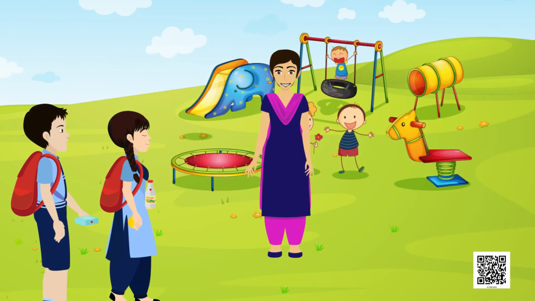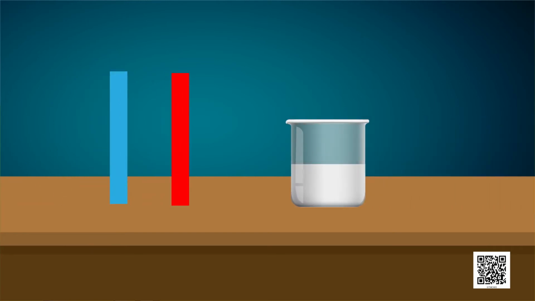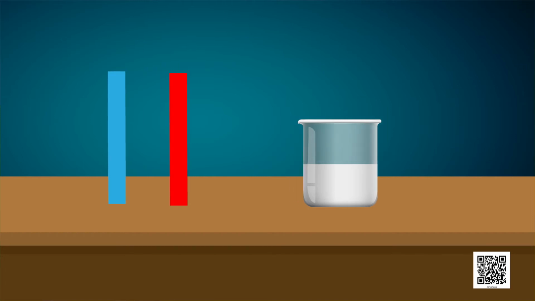Sarthak, it seems like a piece of soap. Let's test it with the help of litmus paper. Litmus can be used in the form of litmus solution or in the form of strips of litmus paper. We can use it in both forms.